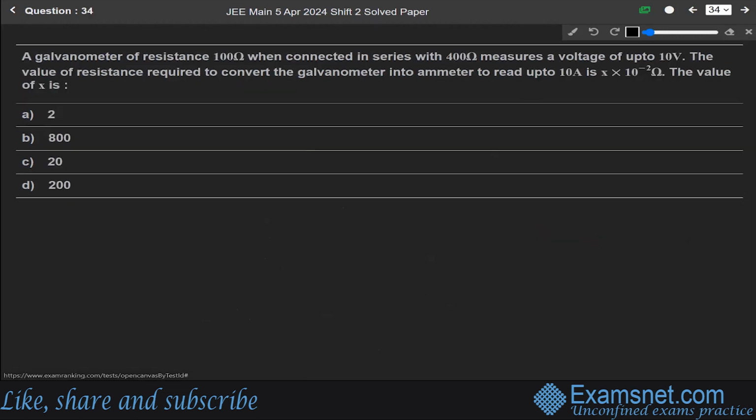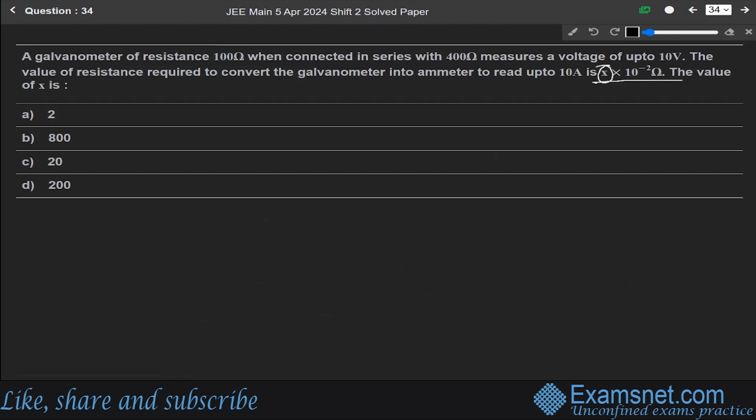Okay, now next question 34. A galvanometer of resistance 100 ohm when connected in series with 400 ohm measures a voltage of up to 10 volt. The value of resistance required to convert the galvanometer into an ammeter to read up to 10 ampere is this. So we have to find the value of X.